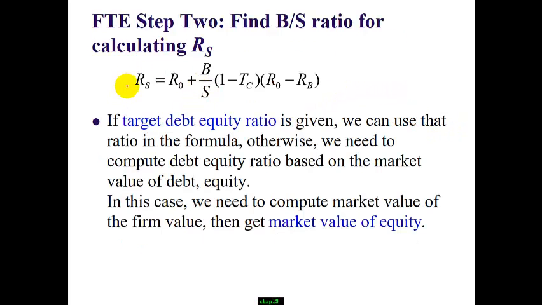Okay, now let's take a look at the cost of equity. We will use Modigliani-Miller Proposition 2. So we know R sub 0, tax rate, cost of debt. The thing we want to discuss is the equity ratio. If the target debt-equity ratio is given, then we can use this directly. If the equity ratio is not given, then we need to calculate the equity ratio. We need to use the market value of the equity.